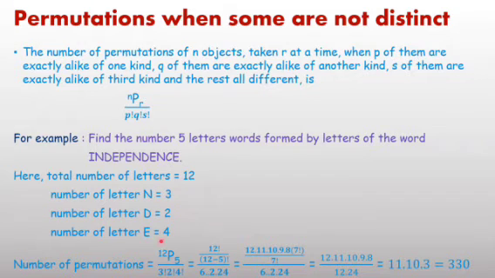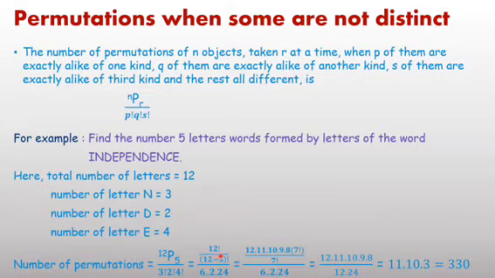Since N is repeated 3 times, divide by factorial 3. D is repeated 2 times, divide by factorial 2. E is repeated 4 times, divide by factorial 4. So it is 12P5 upon factorial 3 into factorial 2 into factorial 4.